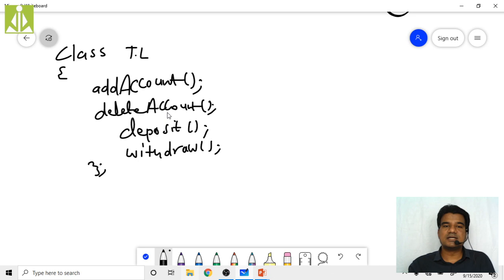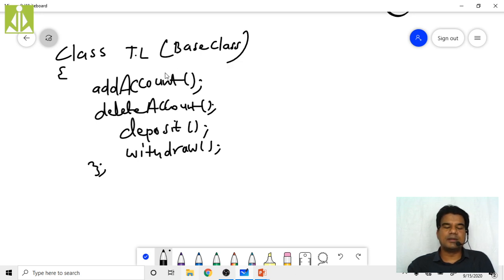If the team members use their own names for the functions, it is a burden on the team leader to remember those function names. So simply, the team lead will instruct his team members to use the same function names that he has given inside this TL class, this base class. It will act like a base class.